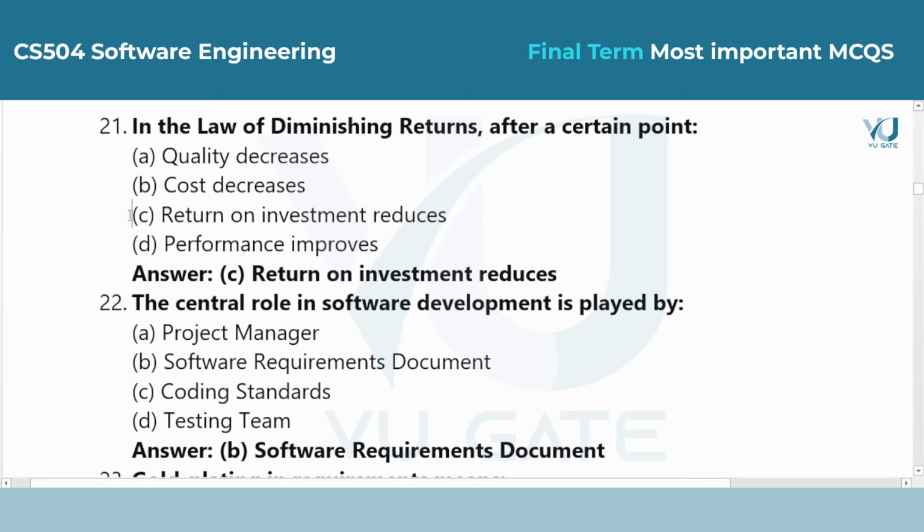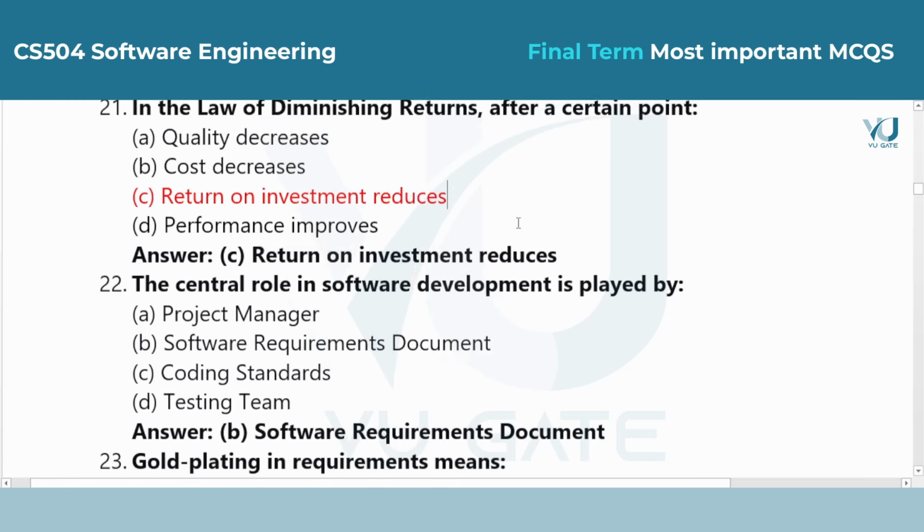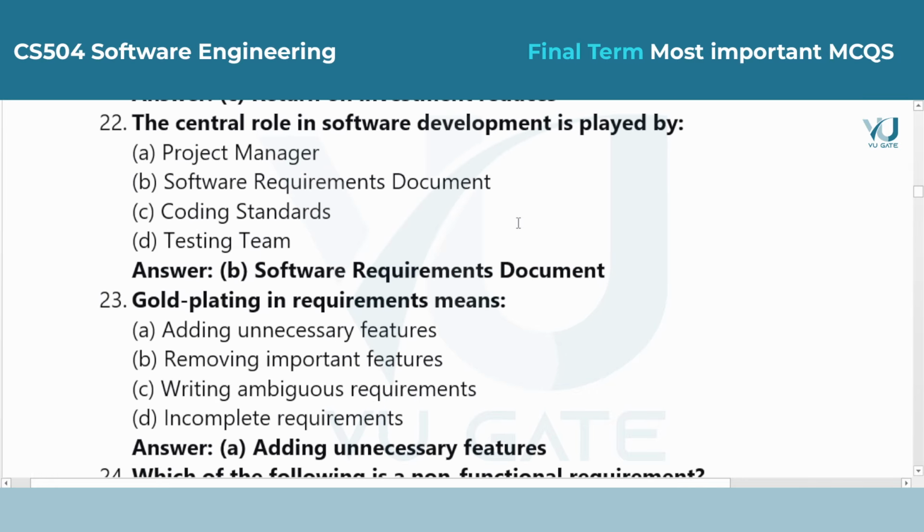Question 22. The central role in software development is played by. Answer is option B, software requirements document. The SRS document acts as the foundation for the entire project. Designers, coders, and testers all use this document to make sure they are building exactly what was agreed upon.